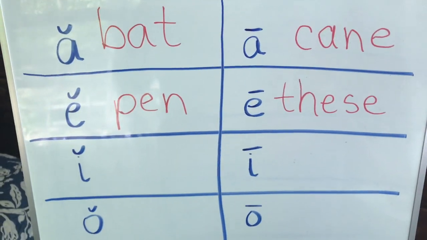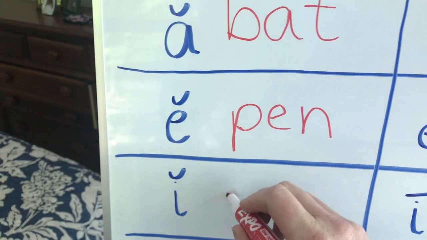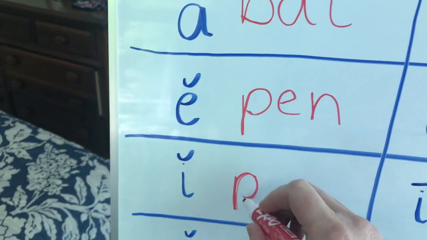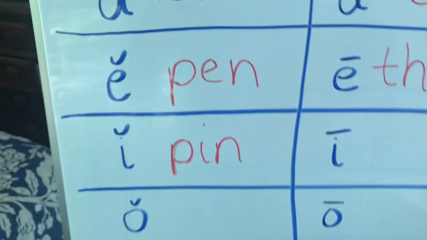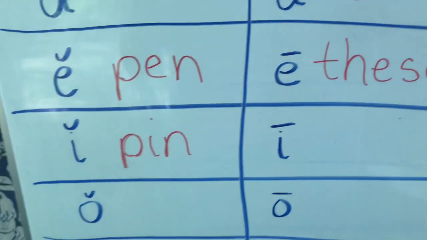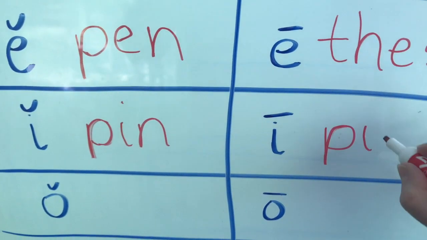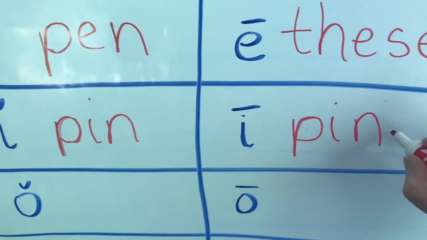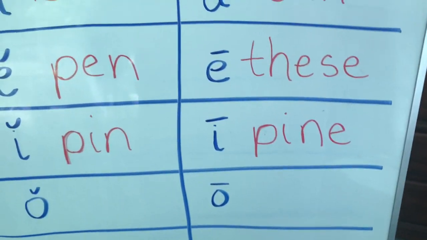Okay, let's keep going. So then we have a short I. How about we do one that actually changes? Instead of pen, like we write with, we're going to do pin, like you can stick something with. And then I'm actually just going to take that one and add the silent E to it. And now instead of pin, it becomes pine. It says its own name, pine.